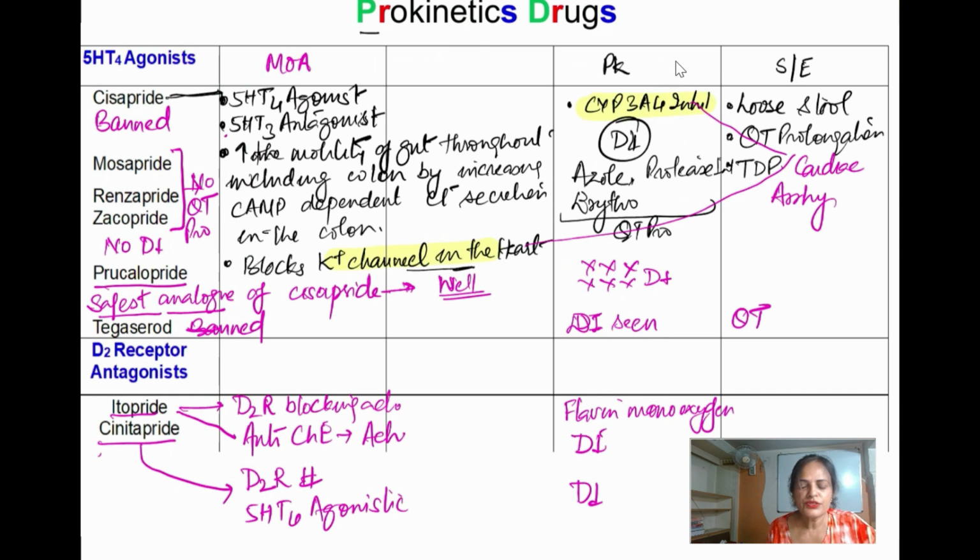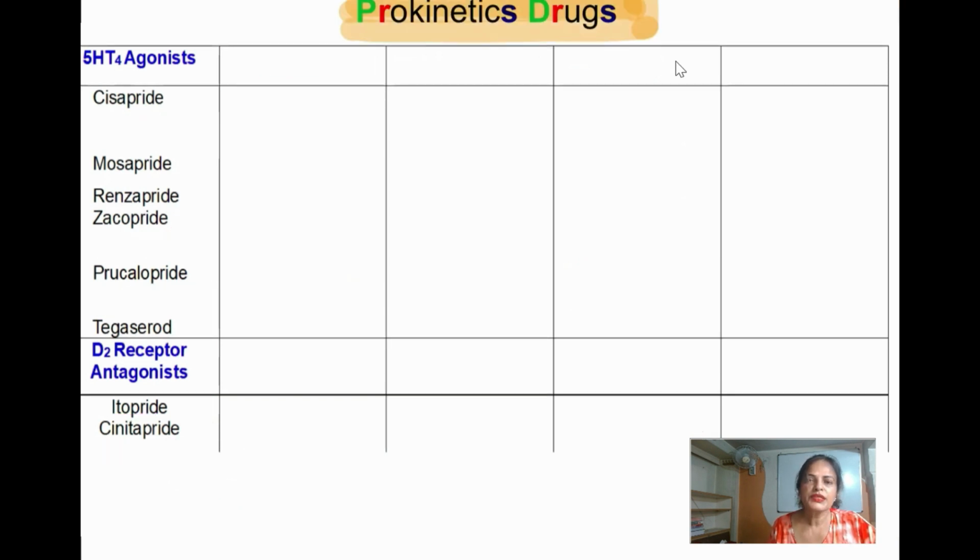Now what kind of question you may get in the exams? So in the exam you may get, one is short note. Short note you may get on the cisapride, mozapride and etopride. ये तीनों के तीनों important है. Then in the MCQ they may ask the banned drug. What are the banned drug out of this? So ये है बेटा आपका banned and why it is banned ये भी पता होना चाहिए. QT prolongation cardiac arrhythmia इसके साथ होता है, इसलिए इसको banned के status में डालते हैं. This is a banned drug.